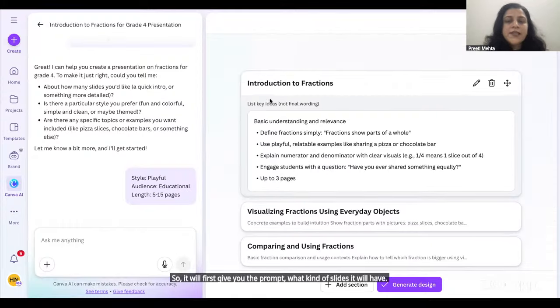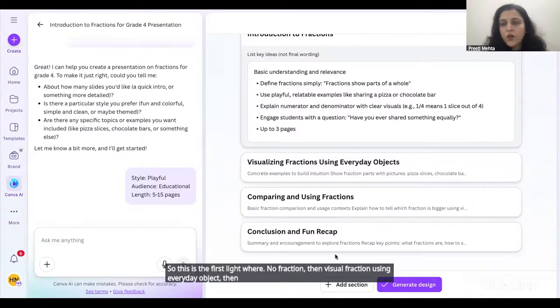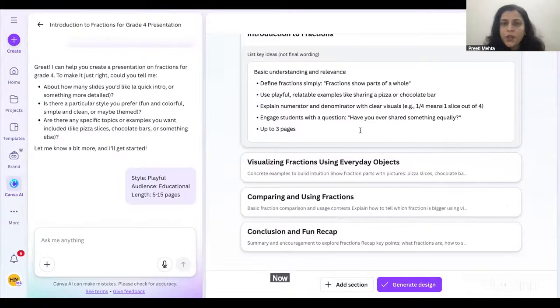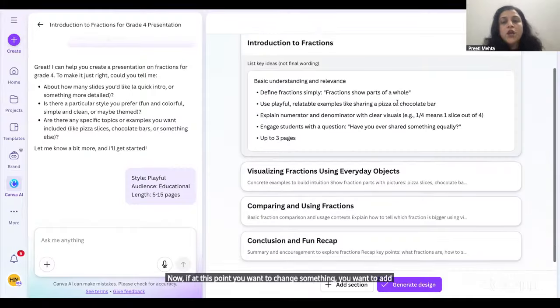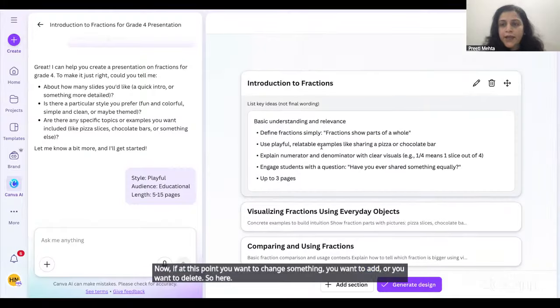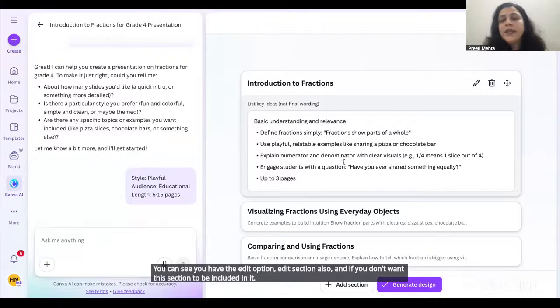So this is the first slide where it will be the definition of fraction, then visual fractions using everyday objects, then comparing, and then conclusion. Now, if at this point you want to change something, you want to add or delete, you can change the idea here. You can see you have the edit option, the edit section also. And if you don't want this section to be included in it, then you can delete it as well.